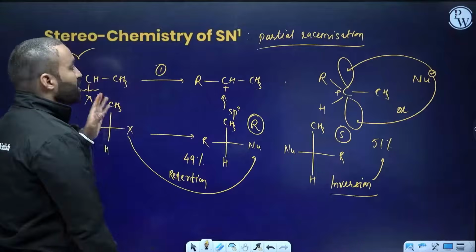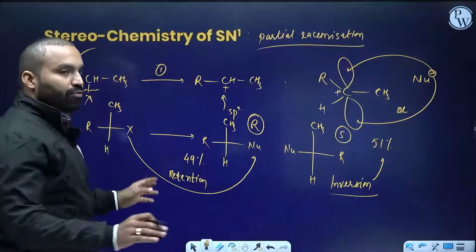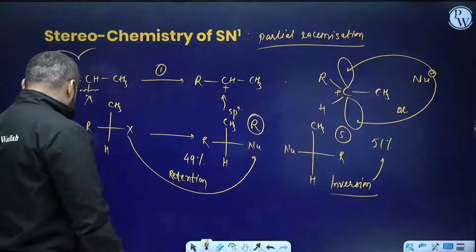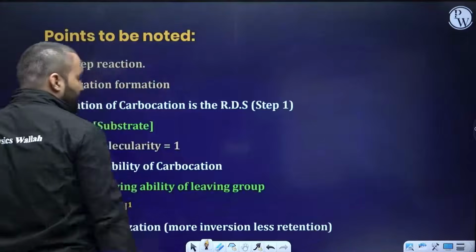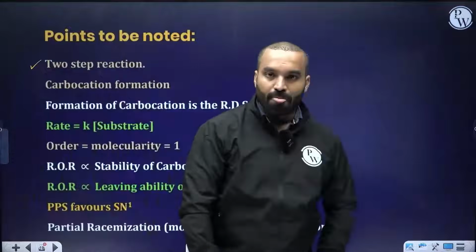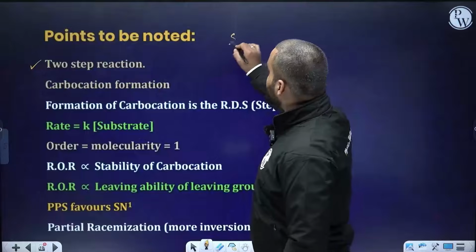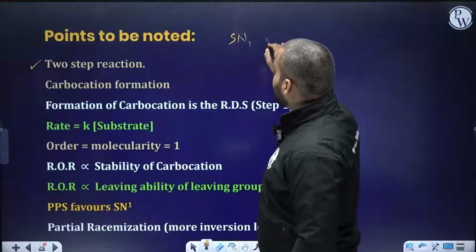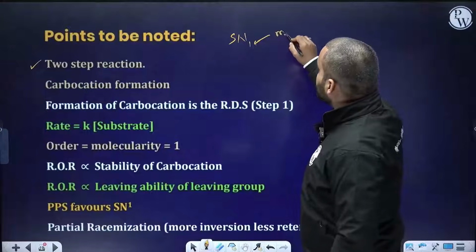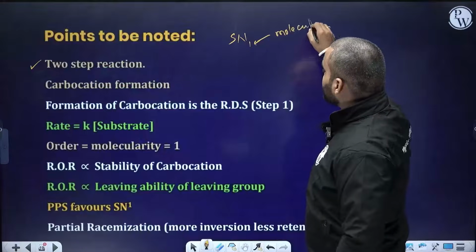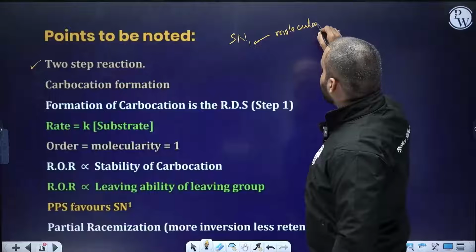So SN1 undergoes partial racemization, not complete racemization. Then there are a few points to be noted. First, it is a two-step process. The number 1 in SN1 does not represent the order, it represents molecularity.